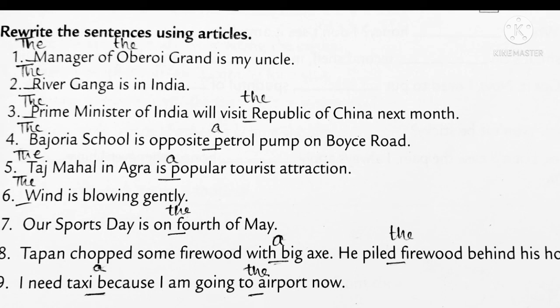Next one: Our sports day is on the 4th of May. The, again, because it is the cardinal used over there. Tappan chopped some firewood with a big axe. One big axe, meaning is coming over there. He piled the firewood behind his house. The firewood over here because firewood was mentioned in the previous sentence. Now we are speaking about a particular firewood. So it is the firewood.